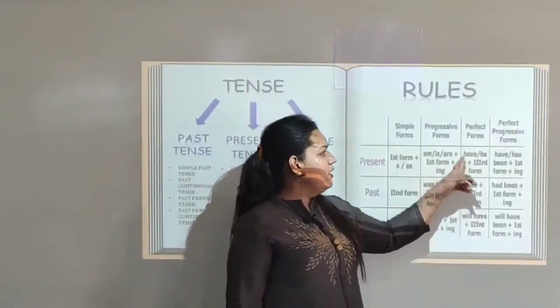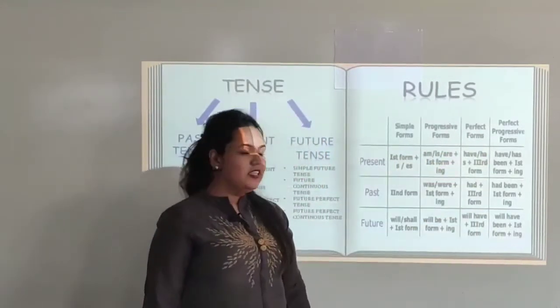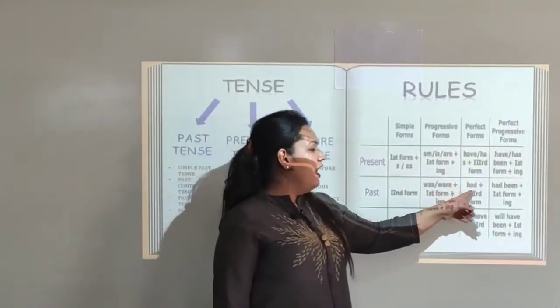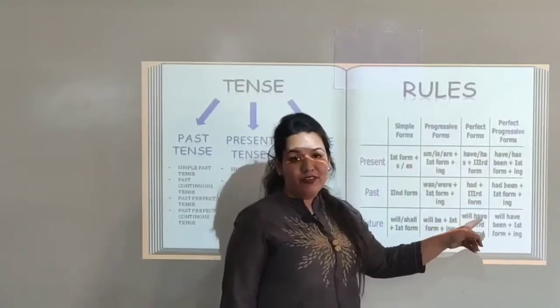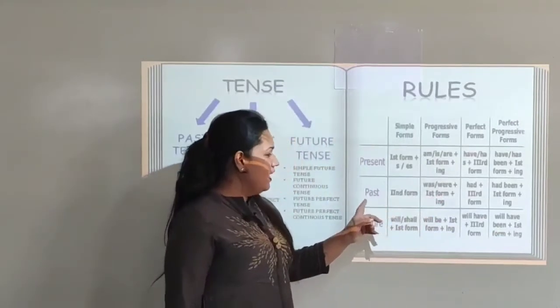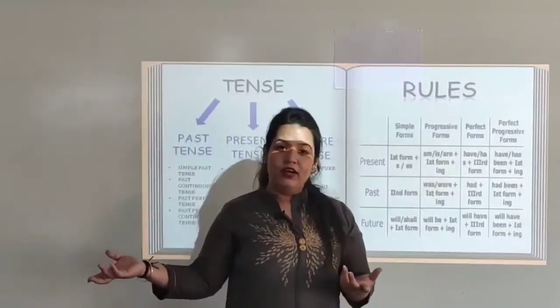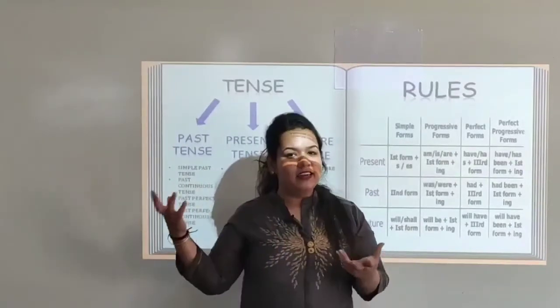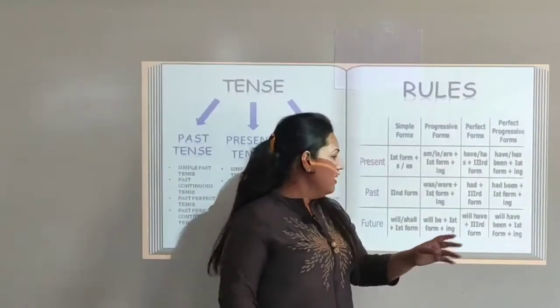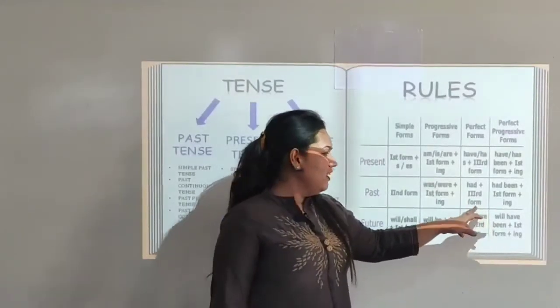The next one is past perfect tense. So for past perfect tense we have to add had plus third form of the verb, that is the participle form of the verb, that says we had completed the activity before. That is we had completed. Completed is the third form of the verb. We have completed the activity earlier.